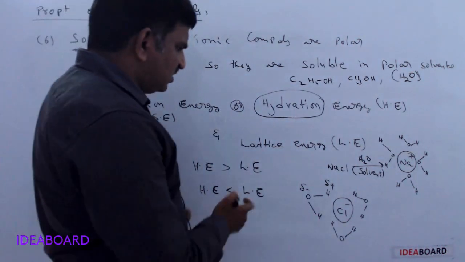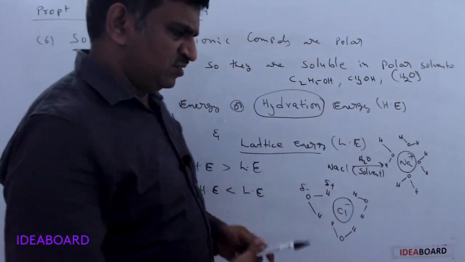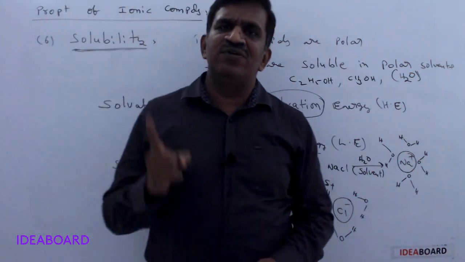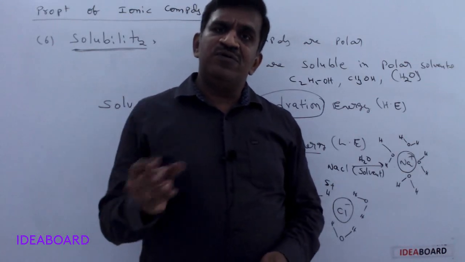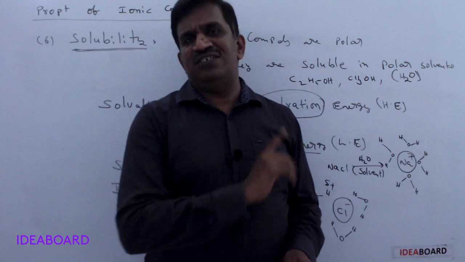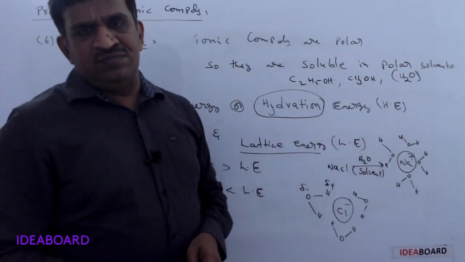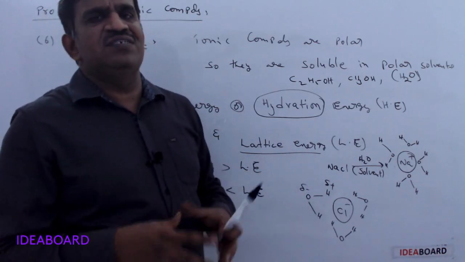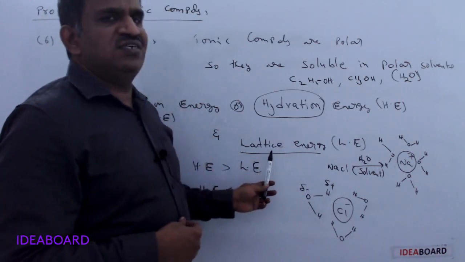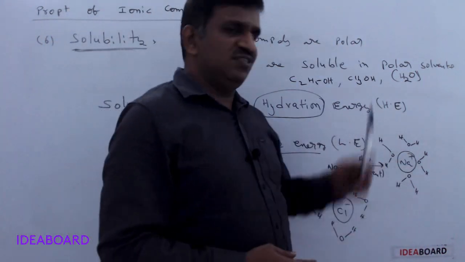We already studied lattice energy: the amount of energy released when 1 mole of ionic compound is formed from oppositely charged gaseous ions is called lattice energy. That is also releasing energy. If a crystal lattice is formed, energy releases. Here hydration is occurring, energy releases.